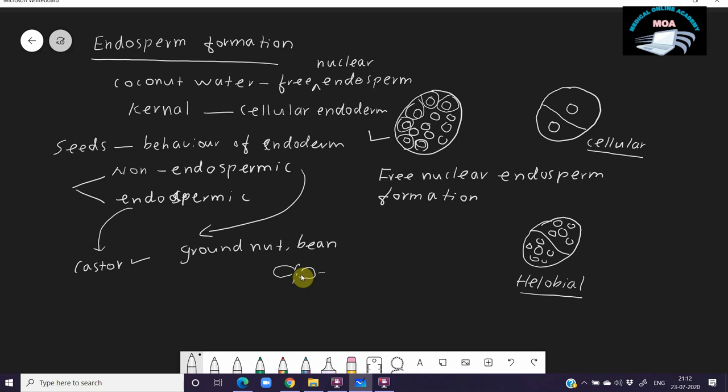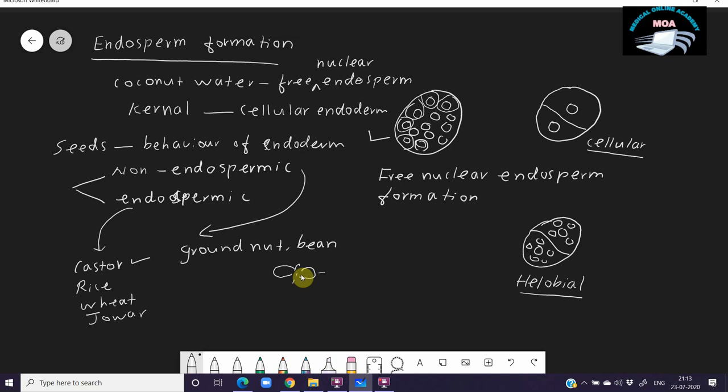Okay, so an example for the monocotyledon plant is rice. Commonly, we take rice as the example for the monocotyledon plant. Wheat is an example for the monocotyledon plant. Jowar is an example for the monocotyledon plant. All these are endospermic seeds. The rice we eat is actually endosperm. The wheat we eat is endosperm, and the jowar we eat is actually endosperm. So depending on the behavior of the endosperm, seeds are of two types: non-endospermic seed and endospermic seed.